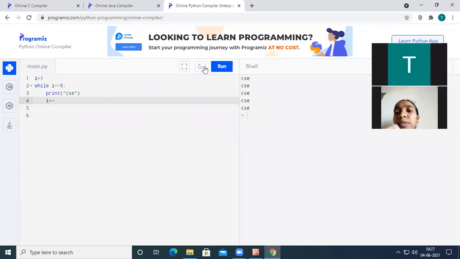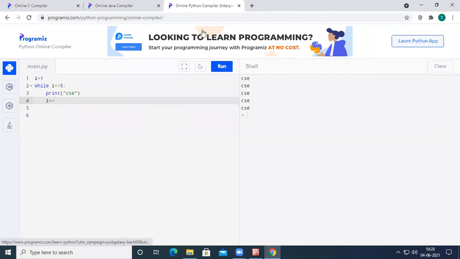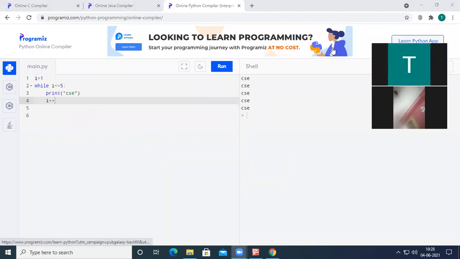We had studied that the operators are of different types. Among them, we studied arithmetic operators, relational operators, bitwise operators, shift operators, and assignment operators. Under the assignment operators, we studied equal to, addition equal to, subtraction equal to, and multiplication and division equal to. So here, if you want to increment a value, use plus equal to instead of I++ in Python. So here, I plus equal to 1.